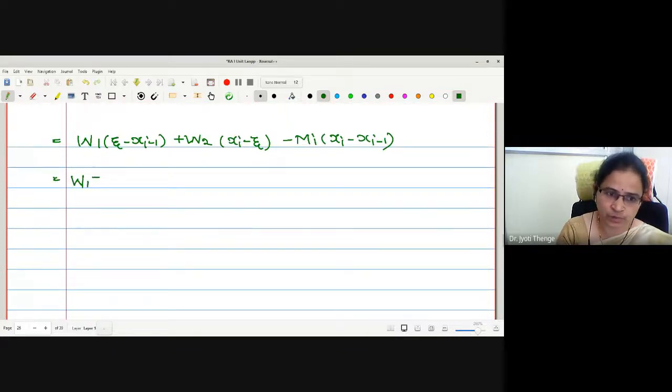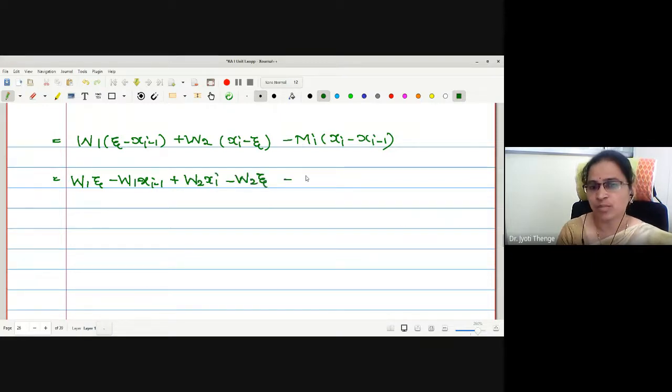We get W1 zeta minus W1 xi minus 1 added with W2 xi minus W2 zeta minus Mi xi added with capital Mi xi minus 1. Again the same adjustment we will follow. What adjustment am I going to follow is adding and subtracting capital Mi zeta now. Previously we added small mi zeta.